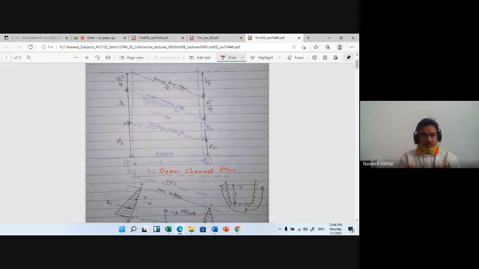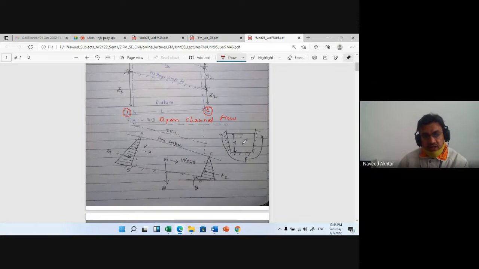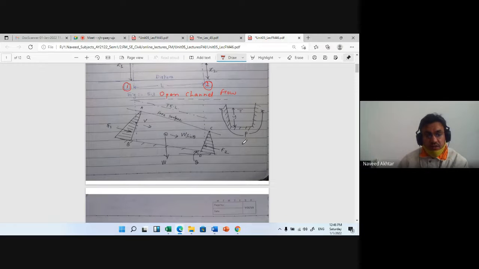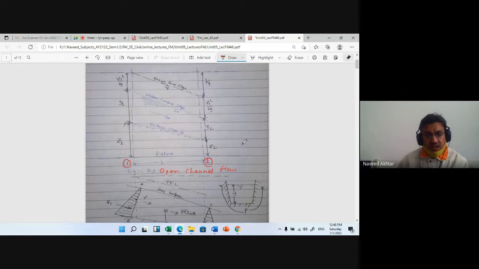Here you can also see two sections taken, section 1 and section 2. The flow is due to gravity and atmospheric pressure, because some gradient or slope is there for the bed. That's why the fluid is moving, otherwise it is very difficult to move.